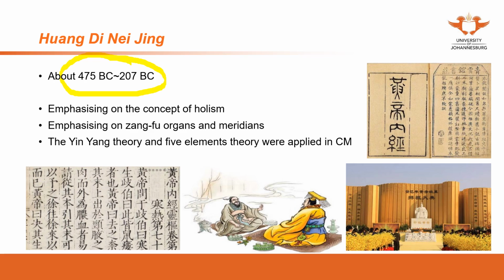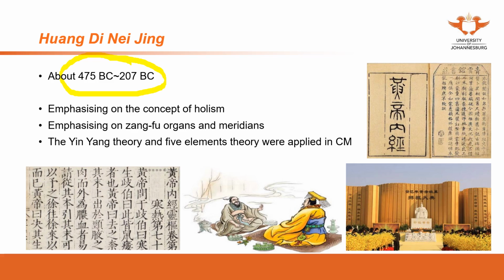Where do these concepts come from? That's from Huangdi Neijing. Huangdi Neijing emphasized the holistic concept. The holistic concept requires us to see the patient as a whole, to see the patient and the environment as a whole, to see the patient and the society as a whole. So these are some of the basic concepts of holism from Huangdi Neijing.